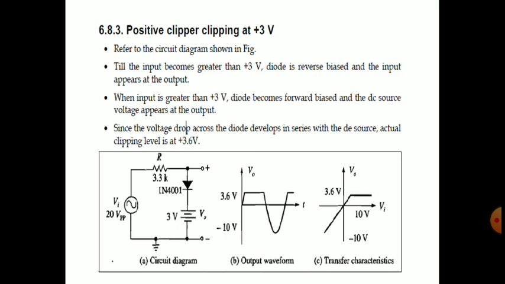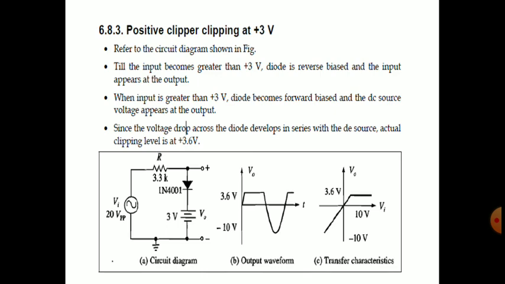See the theory part. Till the input becomes greater than plus 3 volts, the diode is reverse biased and the input appears at the output. When the input is greater than plus 3 volts, the diode becomes forward biased, and the DC source voltage appears at the output. Since the voltage drop across the diode develops in series with the DC source, the actual clipping level is at